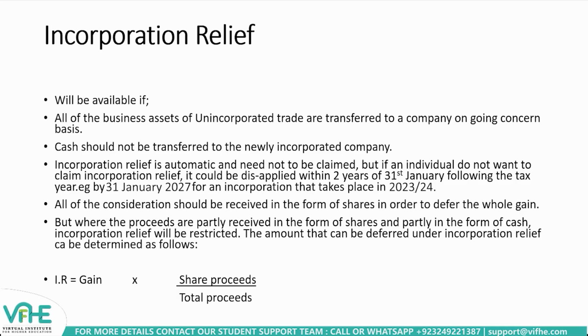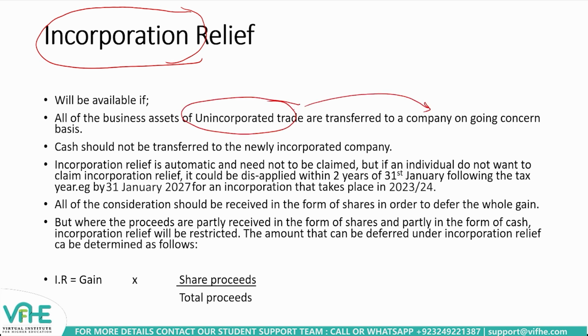Here comes another important relief, and that is said to be an incorporation relief. As the name suggests, whenever a business is going to be incorporated, the self-employed person who was previously conducting his unregistered business transfers his business into a company. That is the process where incorporation takes place. So if an unincorporated business is transferred into a company, of course the assets related to the unincorporated business are going to be transferred to this newly made company.